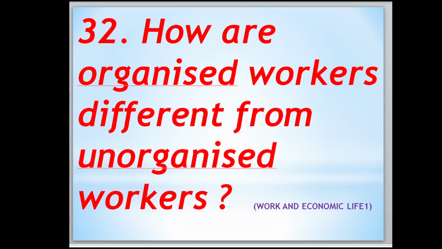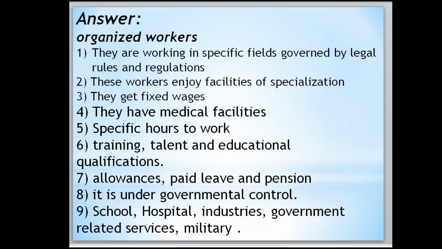How are organized workers different from unorganized workers? Organized workers are working in specific fields governed by legal rules and regulations. These workers enjoy facilities of specialization. They get fixed wages. They have medical facilities, specific hours to work, training, talent and educational qualifications, allowances, paid leave and pension. It is under government control. Examples: schools, hospitals, industries, government related services, military services.